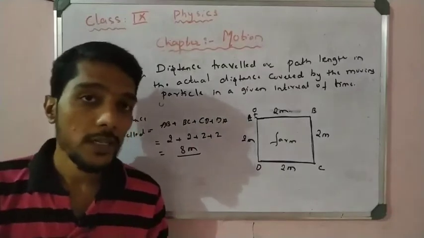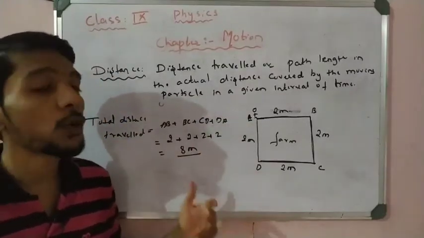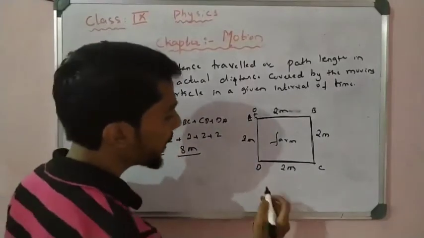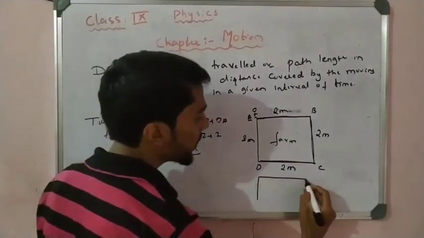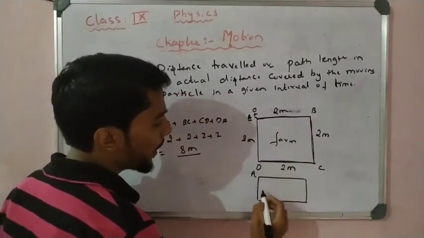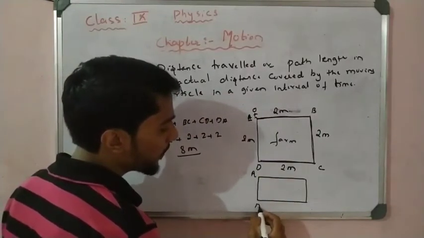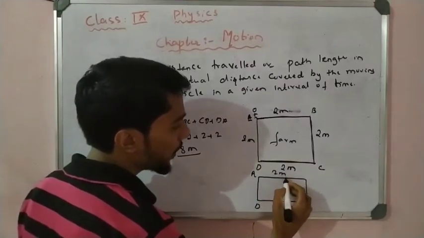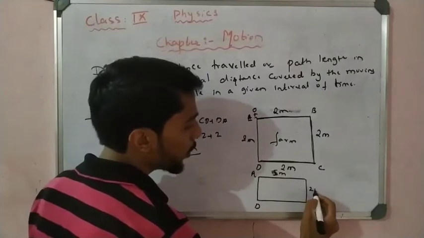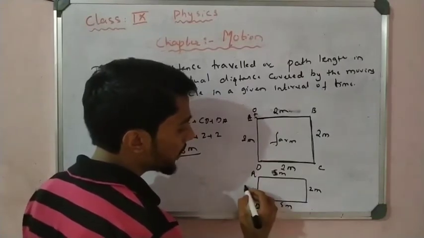Okay, or particle. So that is very important here, how to calculate the total distance. For example, I can take another example. For example, I can take here C. Now you calculate this one. If an object starts from A and comes to the point D, this is 2 kilometer, this is 5 kilometer, and this is 2 kilometer.